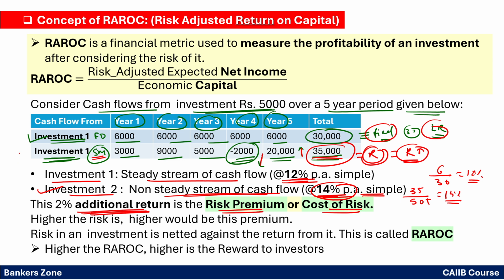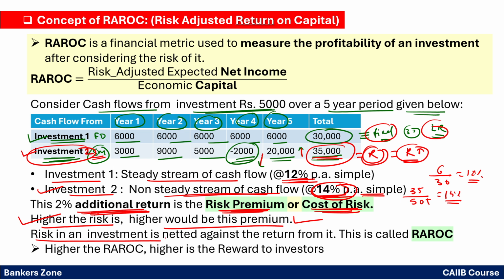So you have invested in investment 2 here, where the variation in the cash flow is more, the risk is more, and that's why you are getting 2% more. That additional 2% you are getting is called the risk premium or the cost of the risk. So the higher the risk, the higher will be the premium. It means you are taking more risk, you will get more return.